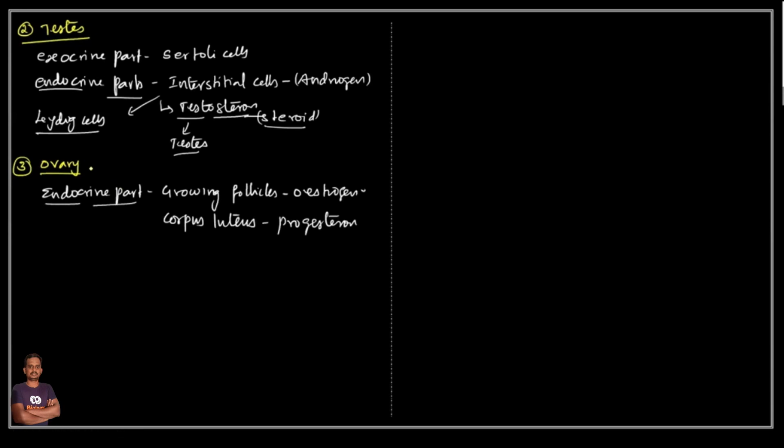Okay, what is the main function? Production of hormones is not the main function. The main function is to produce ova.